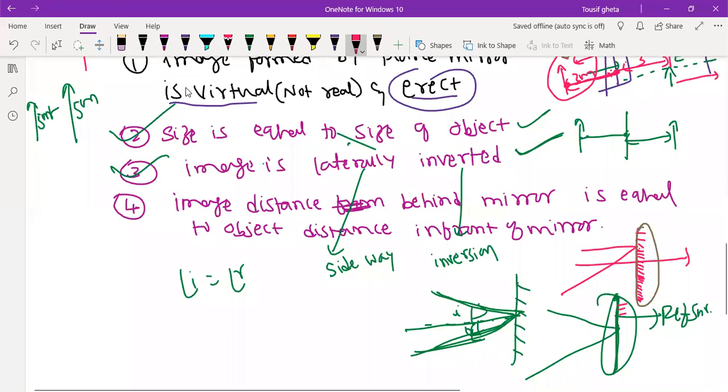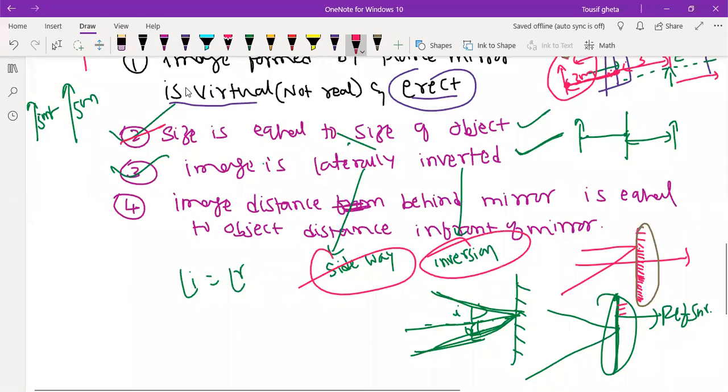Third point is laterally inverted. Laterally means sideways inversion. If you raise your right hand, but you see in the mirror, it looks like the person is raising his left hand. This is called laterally inverted. Right will look left and left will look right.